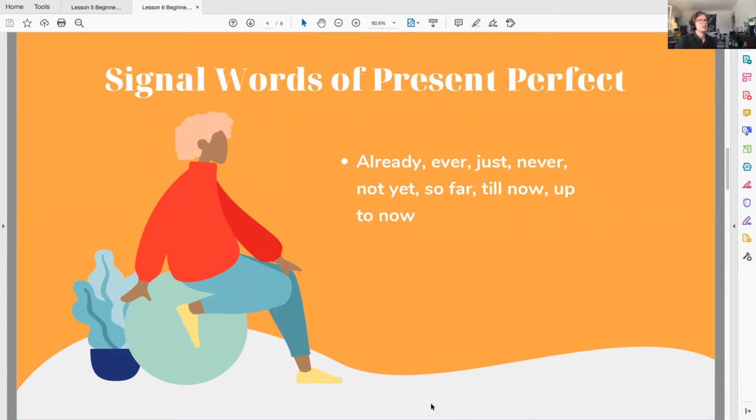here are some examples of signal words that we would use when using the present perfect tense. Signal words are little hints that we give to the people we're talking to that give them an idea of how we want to talk about something. So we would use words like already, ever, just, never, not yet, so far, till now or until now, and up to now. When we use these words, we suggest to our listener that we're talking about a present perfect action, an action that we've either finished and that's now affecting our life, or an ongoing action.